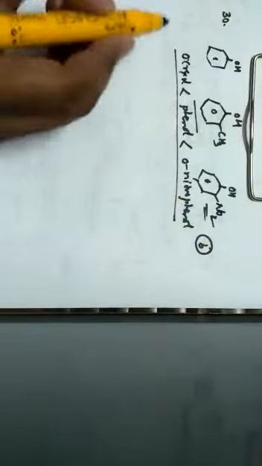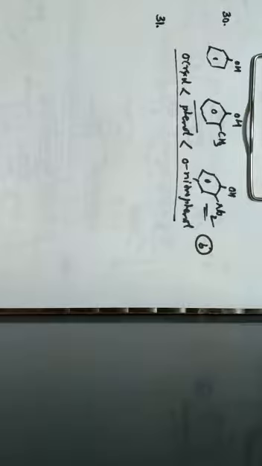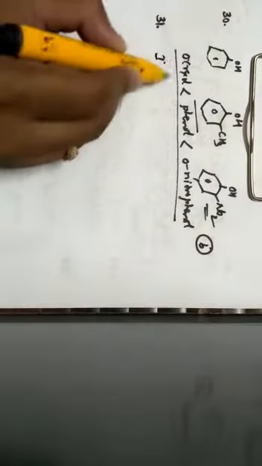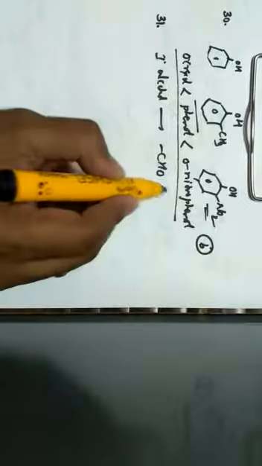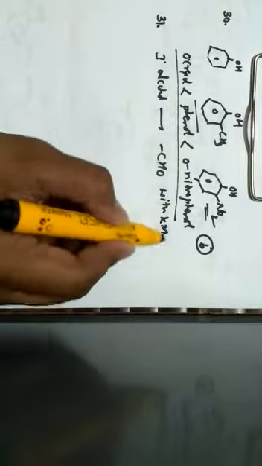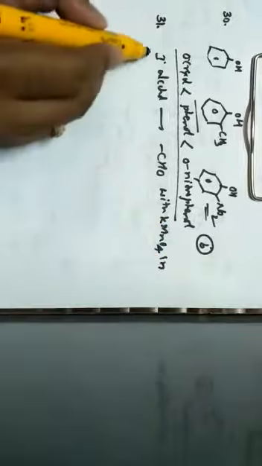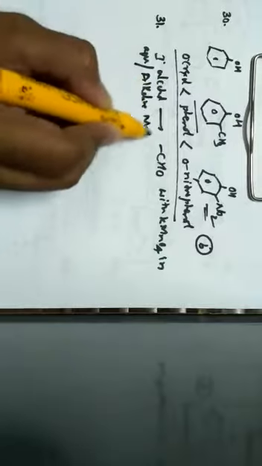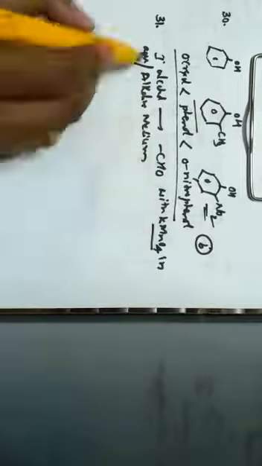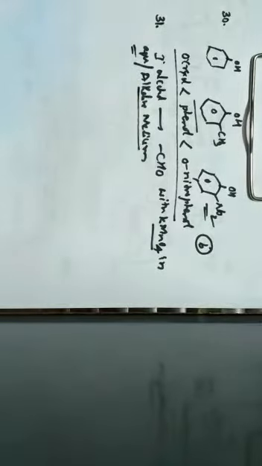Next one, question number 31. Which of the following cannot be used to oxidize primary alcohols to aldehydes? Here we should know that primary alcohol can be oxidized to an aldehyde with KMnO4 in aqueous solution or in alkaline medium.